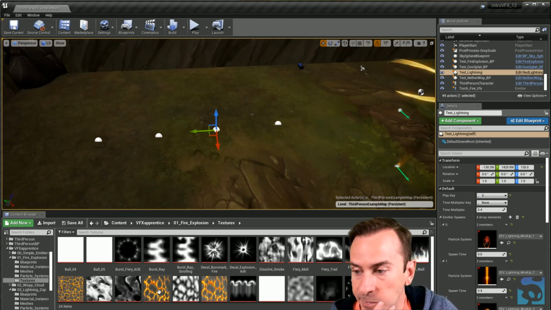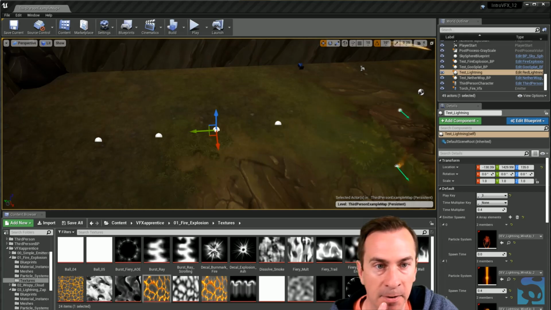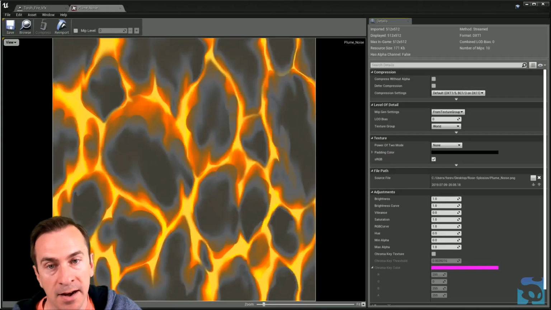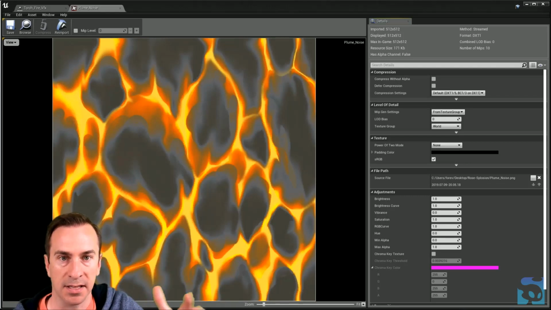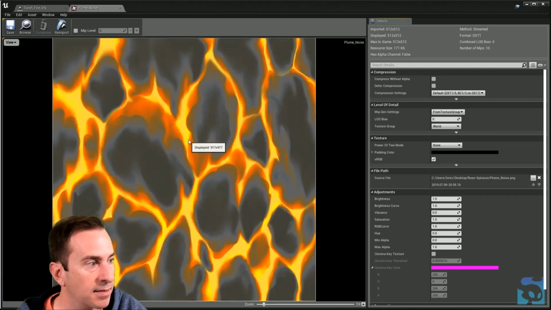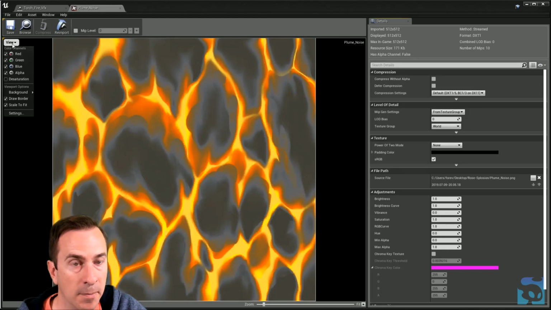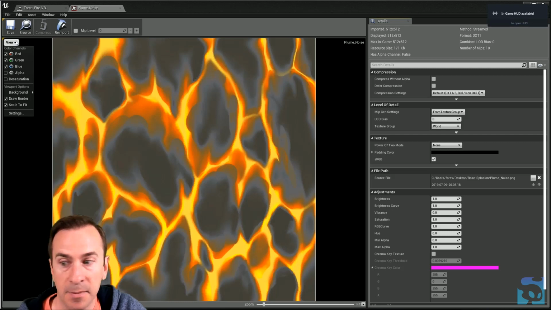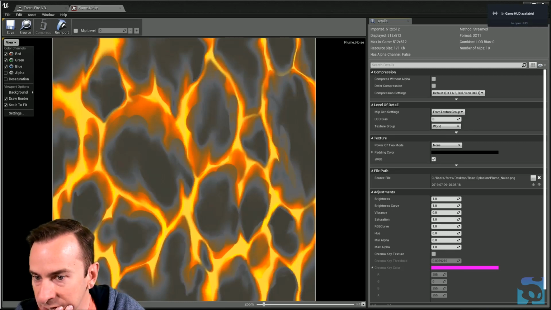How those work. If I double click on this fellow, bring her up on this screen. So here we've got the fiery cloud texture that happens in the big plume that explodes. And you'll notice that I can come up here to the view button and I can hide different things. Well, this one doesn't have an alpha channel. Terrible example. Let's find one with an alpha channel.